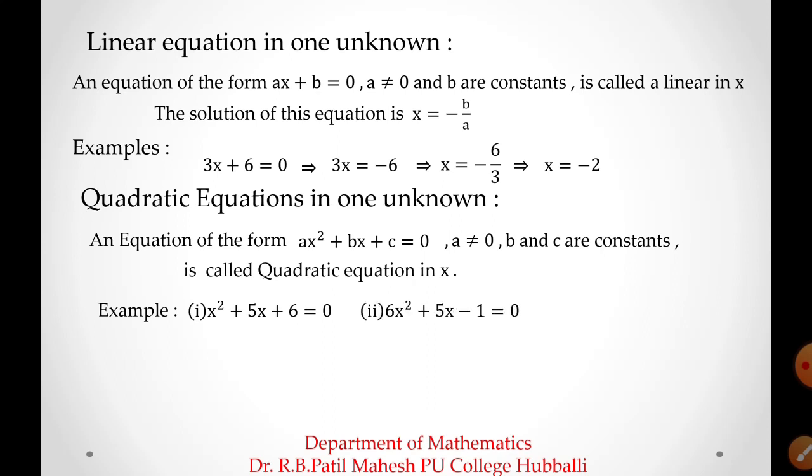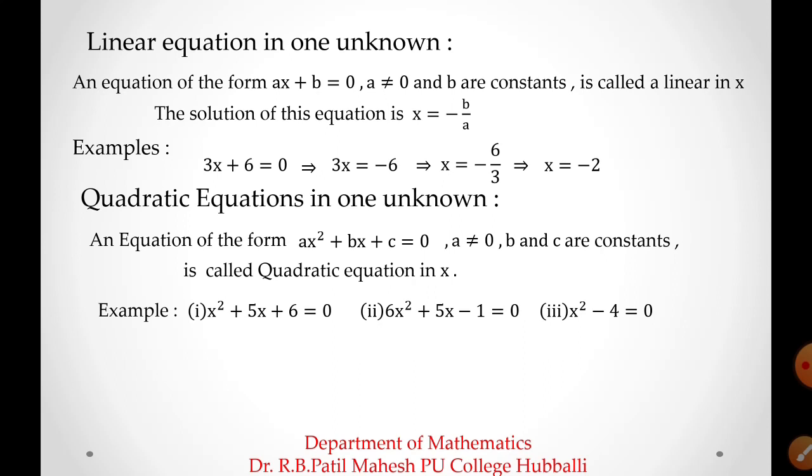Number 2, 6x square plus 5x minus 1 is equal to 0 is also an example of a quadratic equation. One more: x square minus 4 equal to 0 is also a quadratic equation. Students, you may ask how the third example is a quadratic equation because it is not in the standard form. Here the value of a is 1, the value of b is 0.